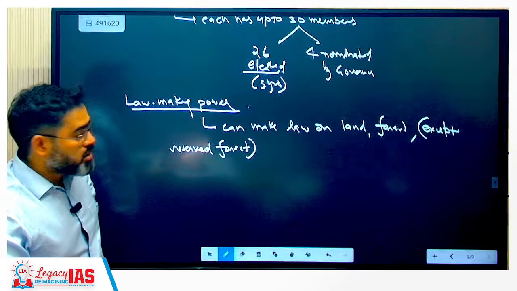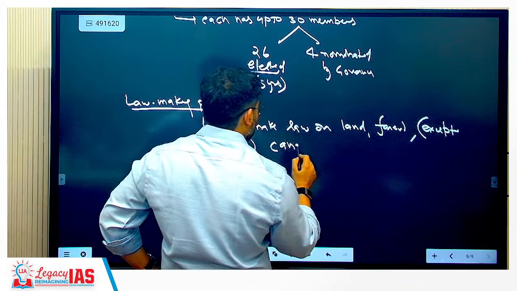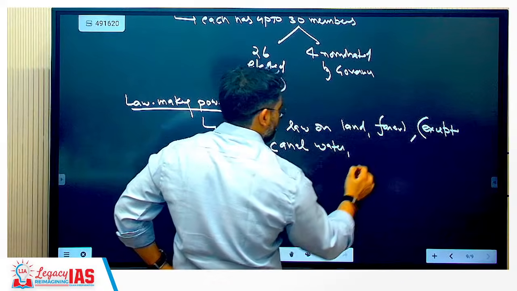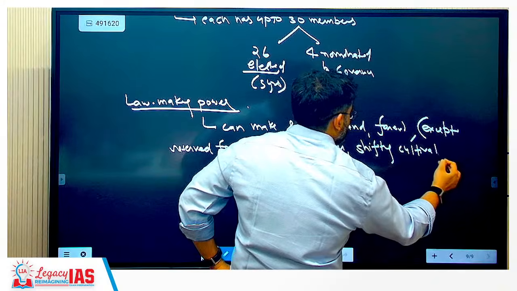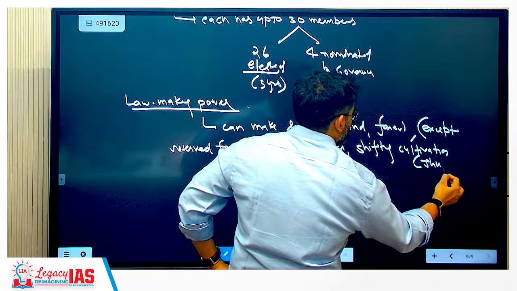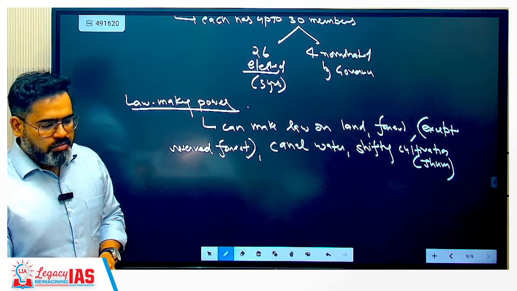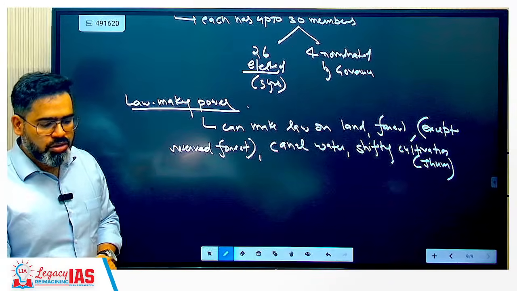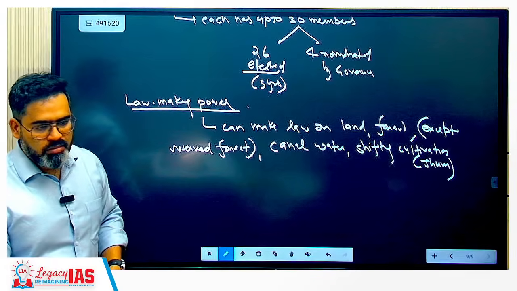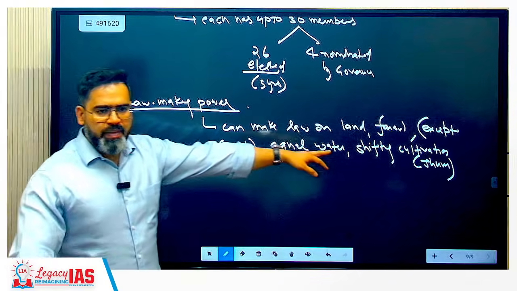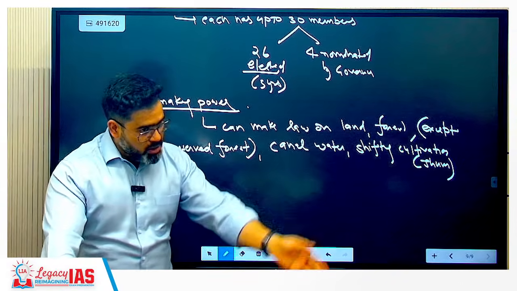Canal water, shifting cultivation, sometimes even called jhum, village administration, marriage and divorce, social custom.